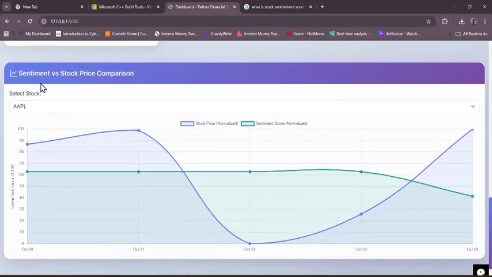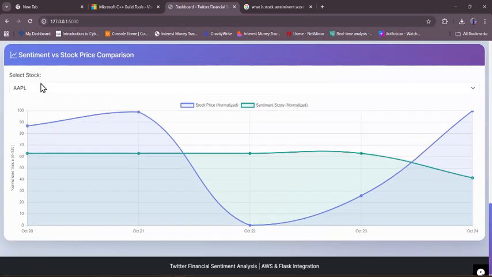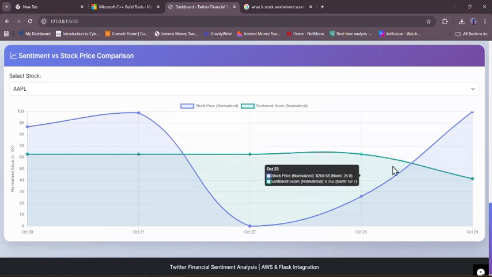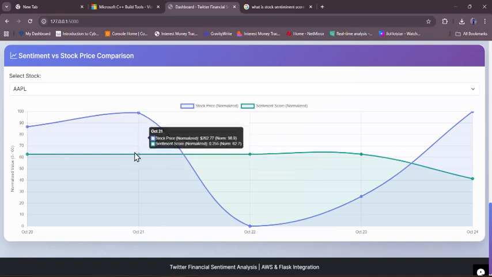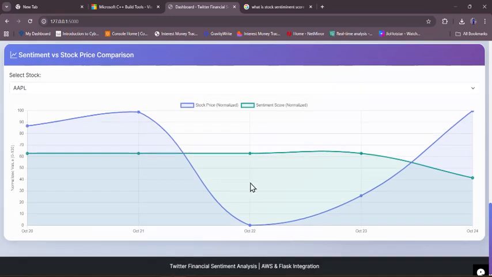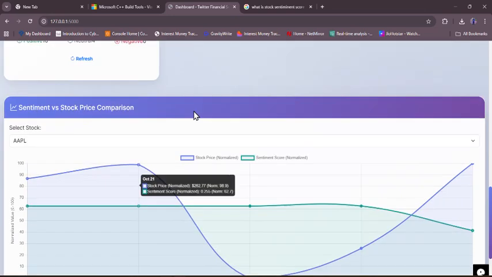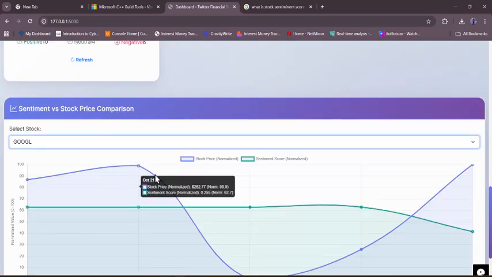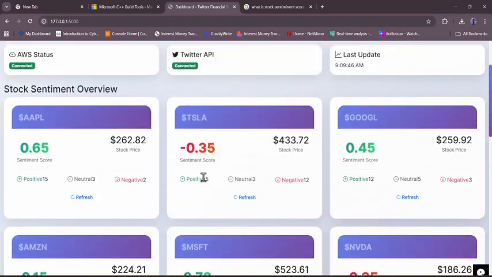And we have the sentiment versus stock price comparison. Based on the sentiment score, you can analyze the stock price and predict whether it's going to fall, and see the whole analysis report. Here you can predict. The green color shows the normalized sentiment score and the blue color shows the stock price. And you can choose this for all of the stocks, Google and everything.